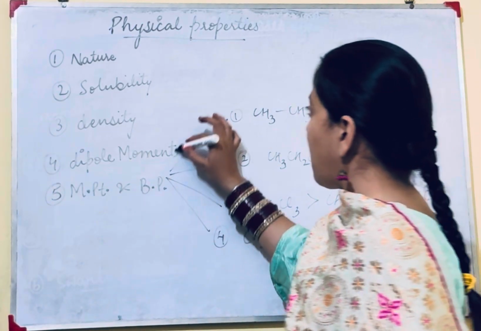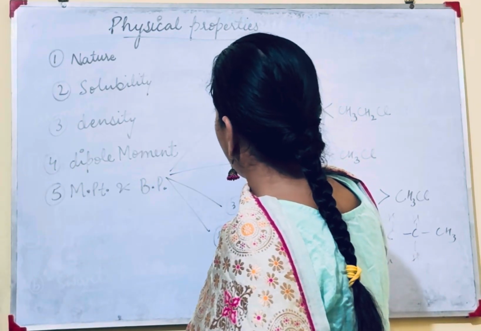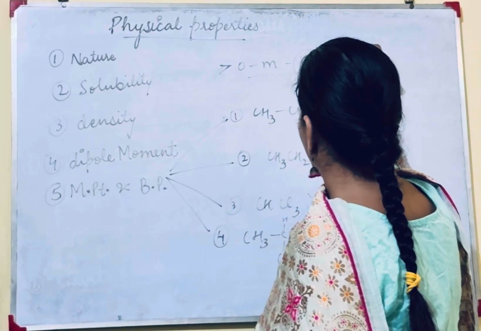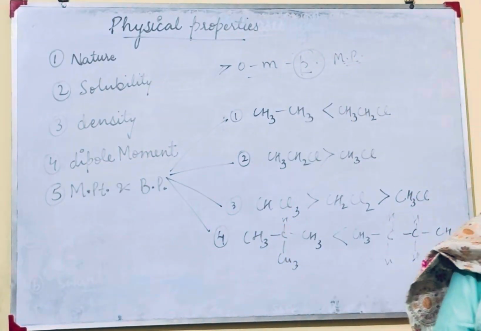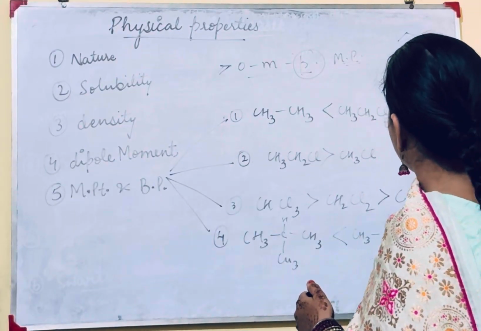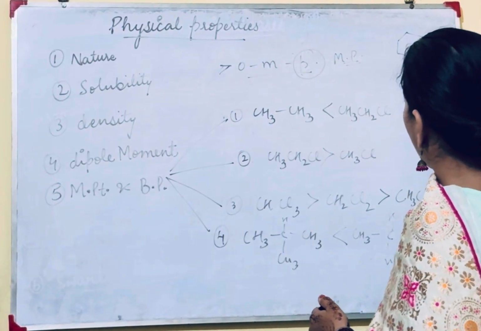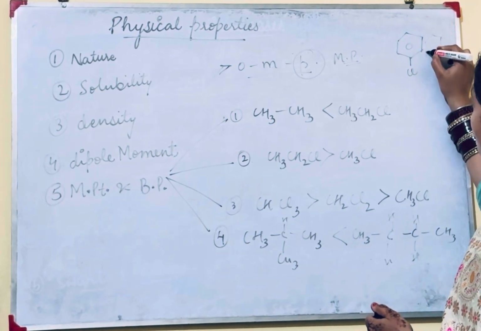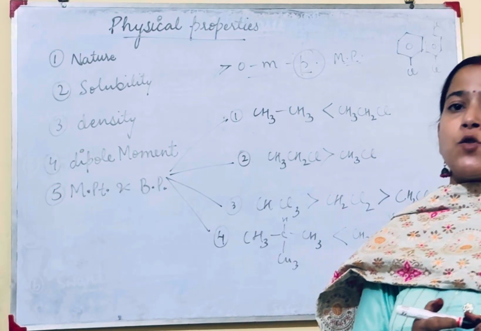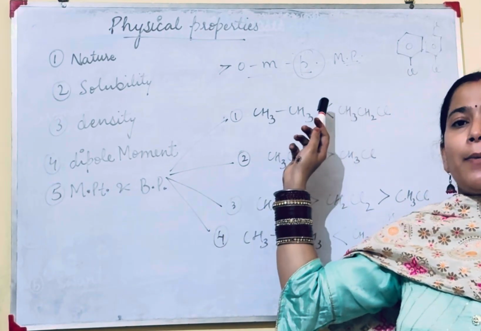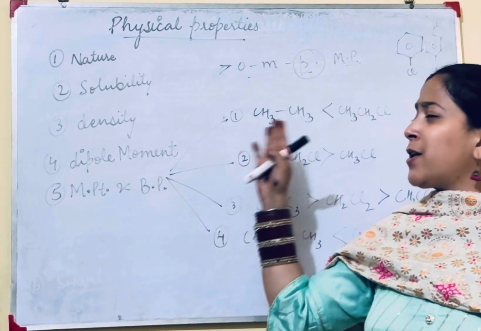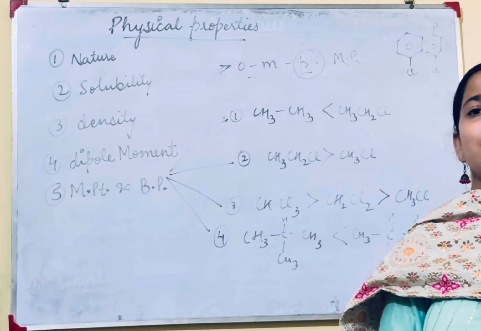Now if we compare the aromatic case, ortho, meta or para isomer, para isomer has more melting point as compared to ortho and meta, because when we pack it in a crystal lattice form, as para is just like this, it will be closely packed, but this will not happen in ortho and meta cases. So we consider para has more melting point than meta than ortho. If we talk about boiling point, all are almost the same.